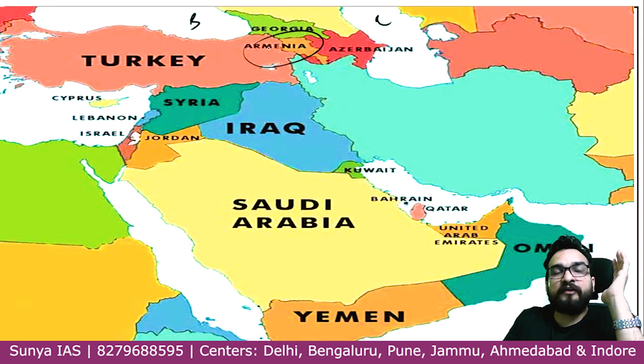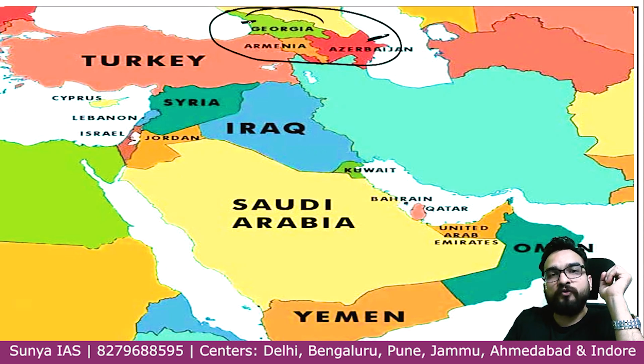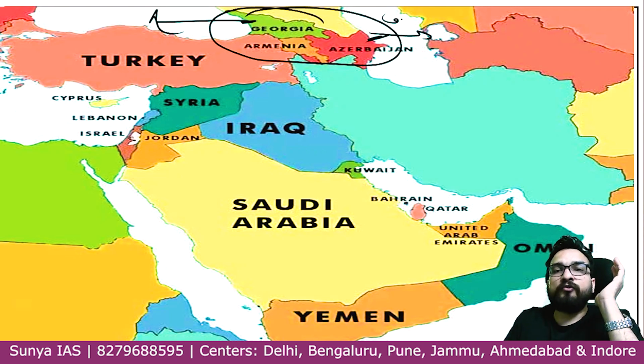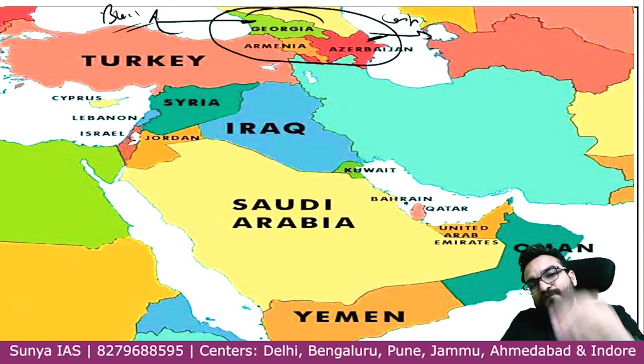They will give you Armenia to make you confused, but you will not get confused, because you know that Georgia or Azerbaijan. In this 3 countries group, you know Georgia is left side, Azerbaijan is east side, you know Caspian is this side, and your Black Sea is this side, guys. Very easy.